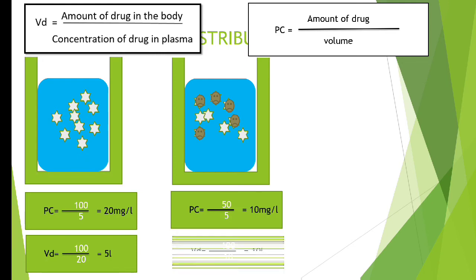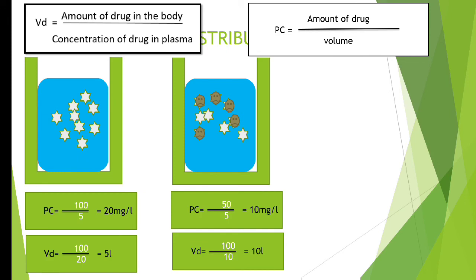Now we can calculate VD here. VD, that is volume of distribution, is amount of drug, that is 100 mg, divided by the concentration of drug in plasma, that we got as 10. So it gives 10 liters of volume of distribution. You can compare this example with the first example. In the first example we got volume of distribution as 5 liters. In the second example we got 10 liters. So in the second example VD is increased. That means whenever the drug is getting consumed by microorganisms, the volume of distribution is getting increased.